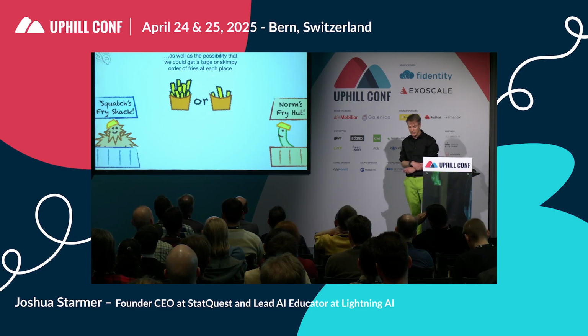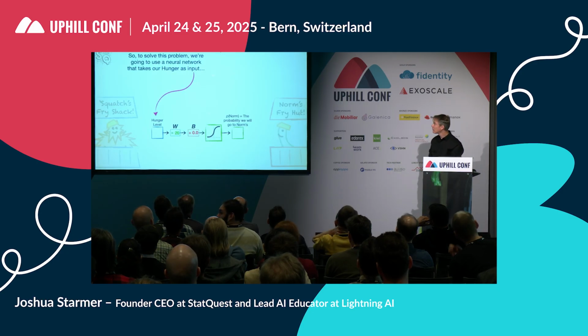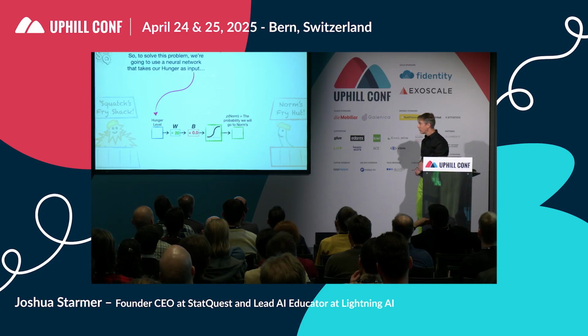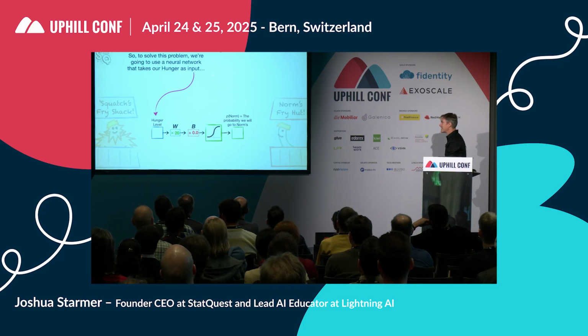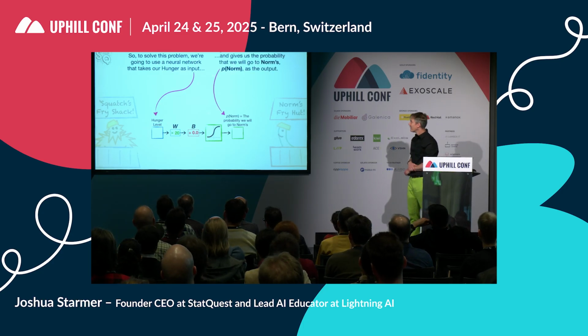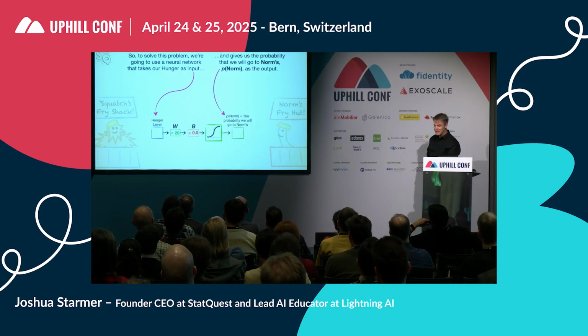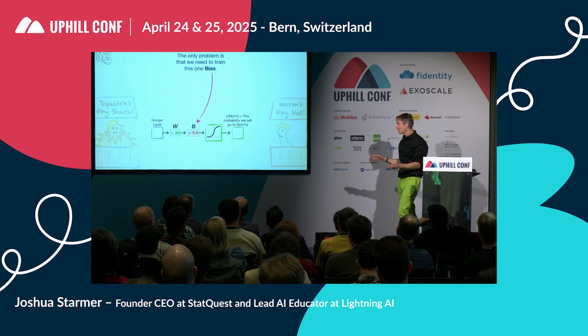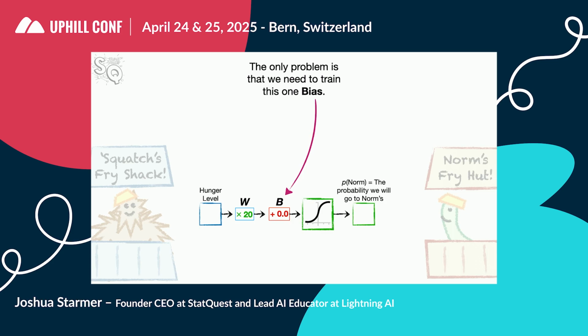So to solve this problem, of course, this is the obvious way to do it, we're going to use a neural network that takes our hunger as input and gives us the probability that we go to Norm's, P norm, as the output. The only problem is that we need to train this one bias. So this is a great neural network. I went ahead and trained the weight, but for some reason I left out the bias just so we could have a little example to talk about.